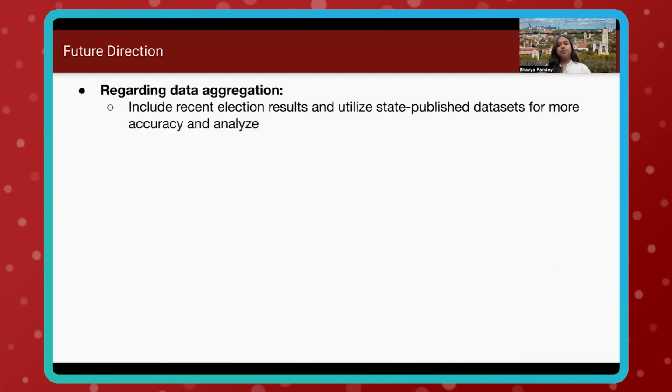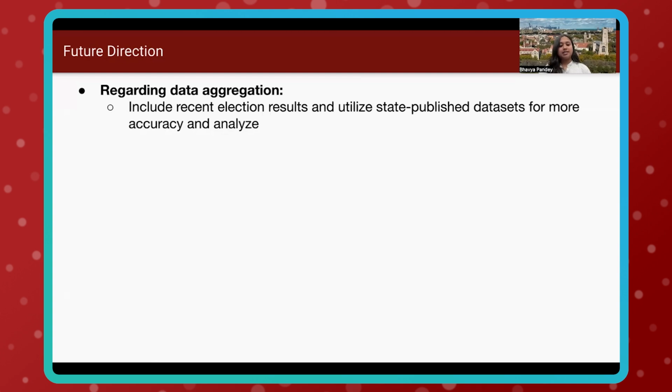Having worked on setting up the data aggregation, processing, and analysis infrastructure and creating the visualizations, some of the processes we undertook revealed insights in terms of the future direction of this project. So firstly, regarding the data aggregation step, our dataset only extends up to 2016 and covers records for a little over 400 candidates from the campaign finance dataset.